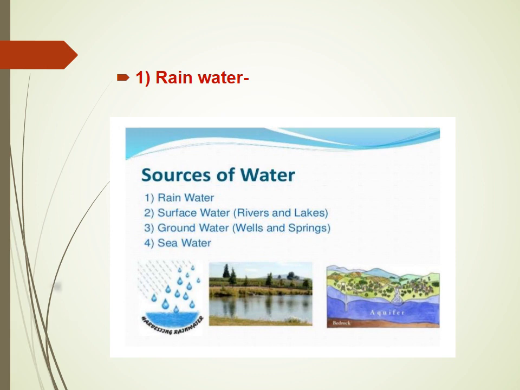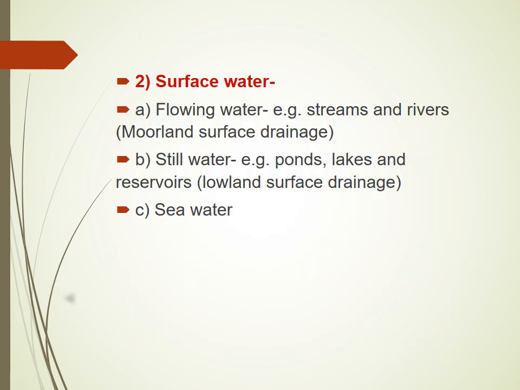However, one thing you know is that for industrial applications or other uses of water, it is not usually feasible to use rainwater and sea water, because rainwater is irregular in supply and generally expensive to collect. Secondly, sea water is too saline for most industrial applications, and that's why there are other major sources of water for these uses, like surface water. So, as we discussed, the first type of source of water is rainwater.